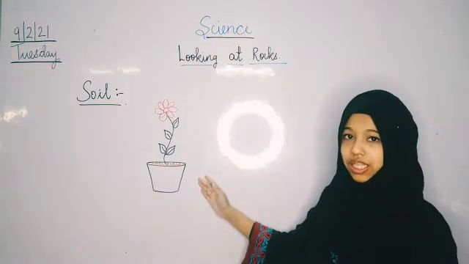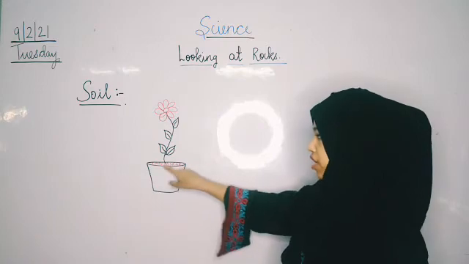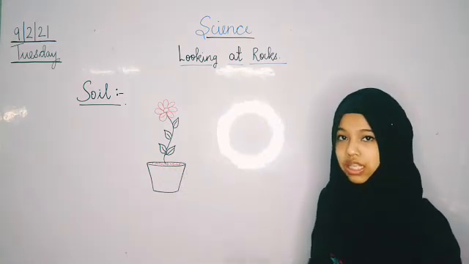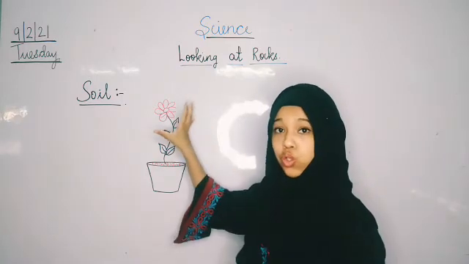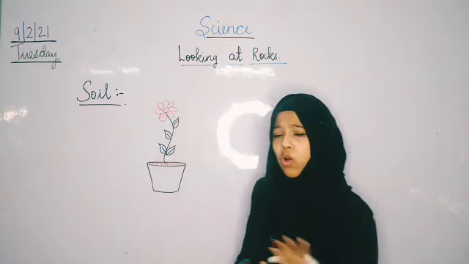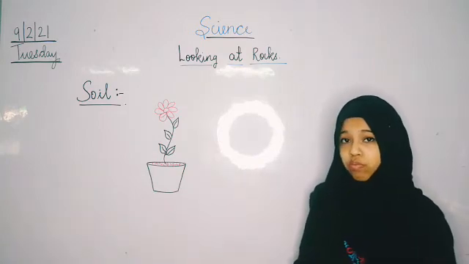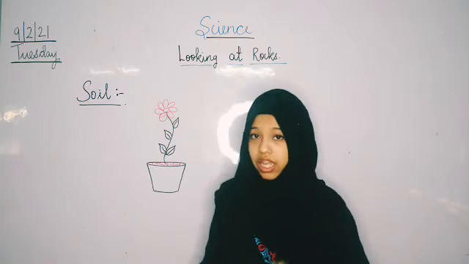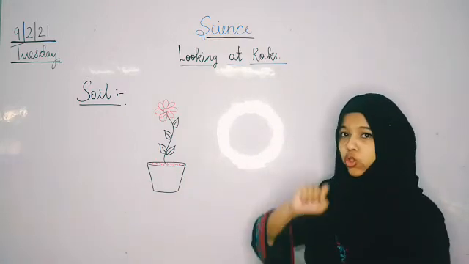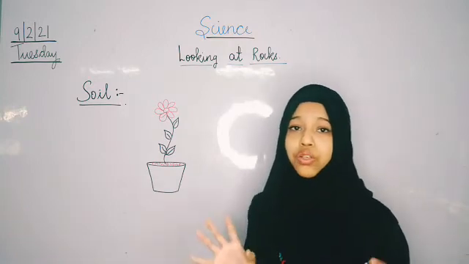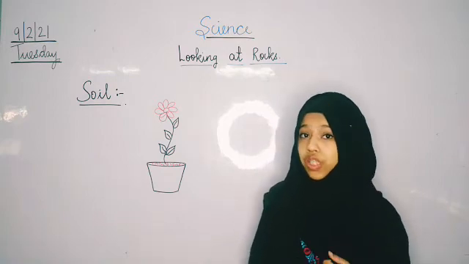Now as you all can see, there is a flower pot. And what can we find here? Yes, it is soil. Soil helps the plant to grow. Along with soil, what are the things a plant needs to grow? Sunlight, air, water, and the main part, that is soil. Without soil, we can't grow any tree. Soil is very important for trees.